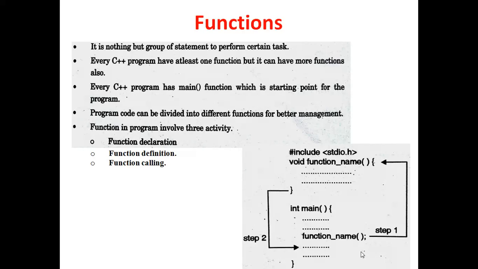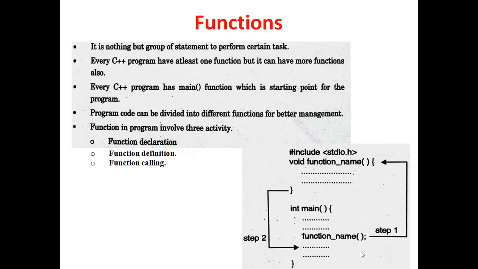For calling, we can call the function directly if the function is in the same class. We don't have to create any object for calling that particular function. But if we call the function through the main class or main function, then we have to create the object of that particular class, and then we can call that function by using the object of that class. We'll see in detail.